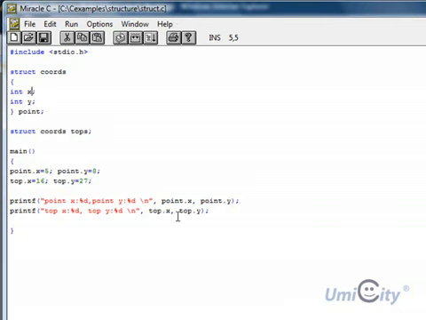Okay, so now we're going to print the two out and see what happens here. So we say point x %d because we want an integer, and point y %d because another integer, and we say what's the value of point dot x, point dot y, and we do the same for top x and y. So top dot x and top dot y, and it should print the different values, because it has a different value inside the x and its y. Right, so let's have a look at that and see it running.